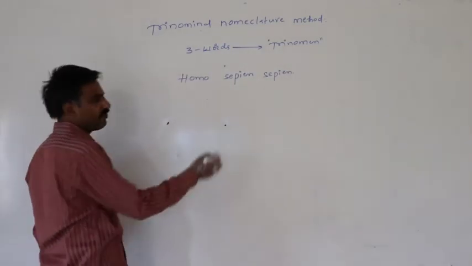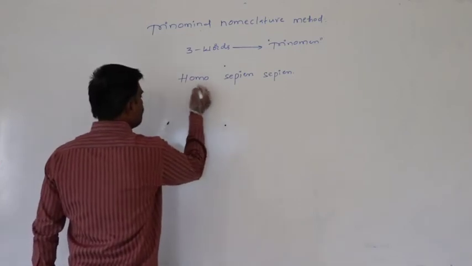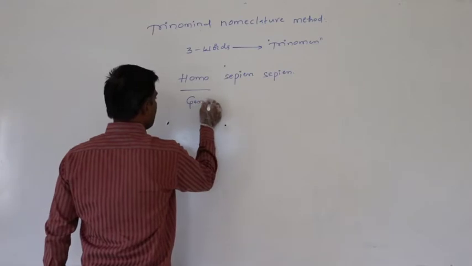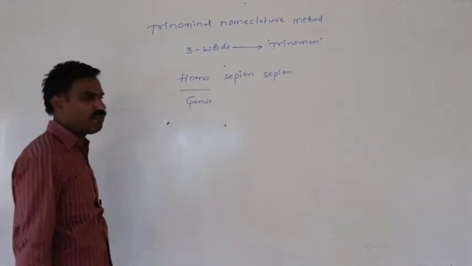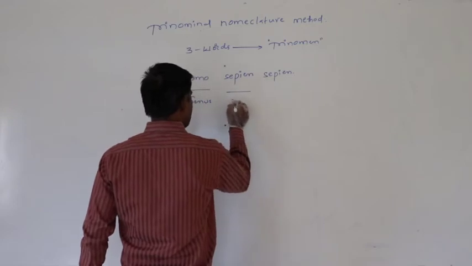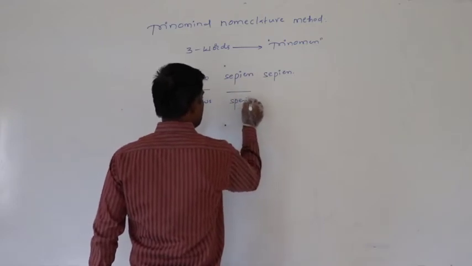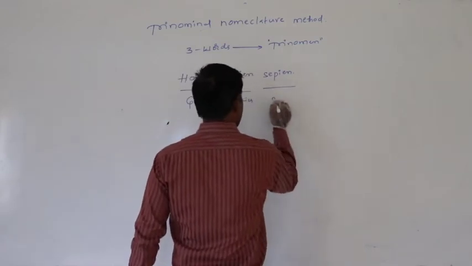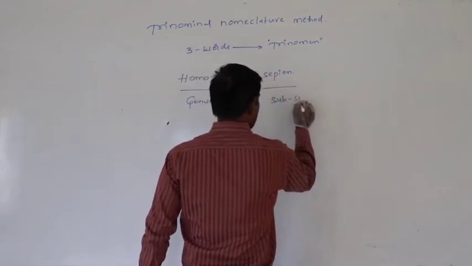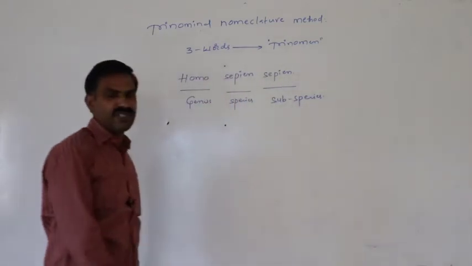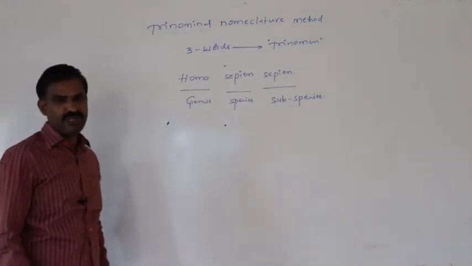In this case, the first word represents the genus word, the second word represents the species word, and the third word represents the subspecies word.